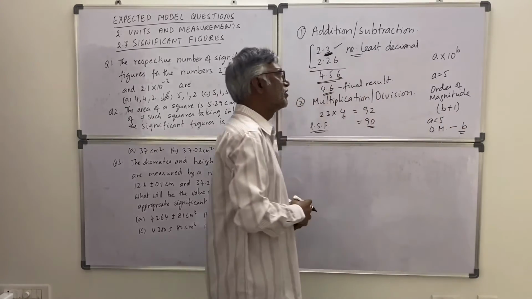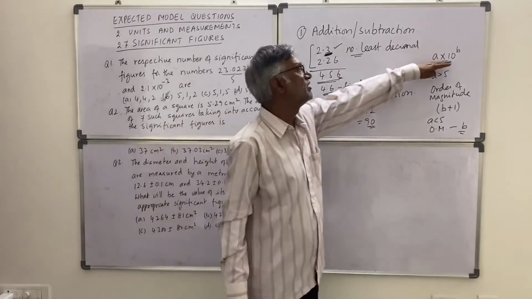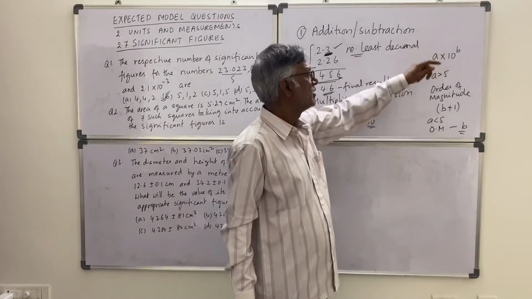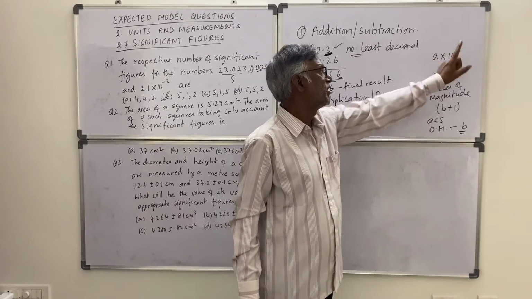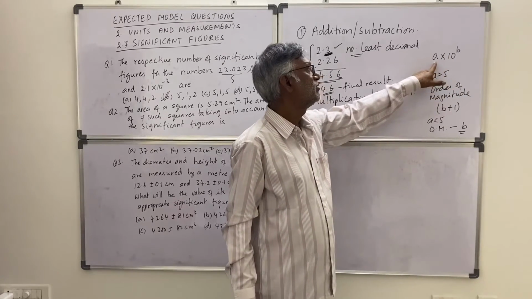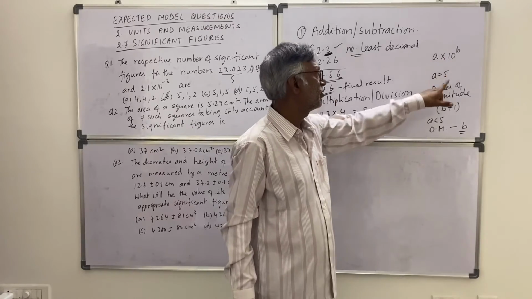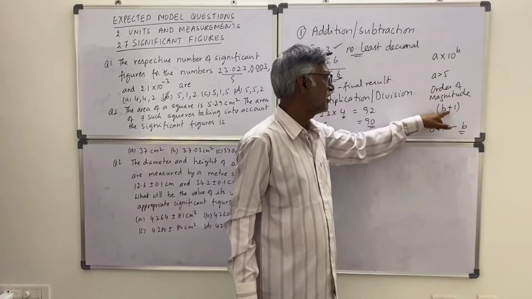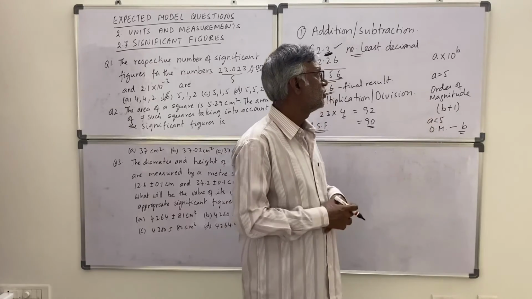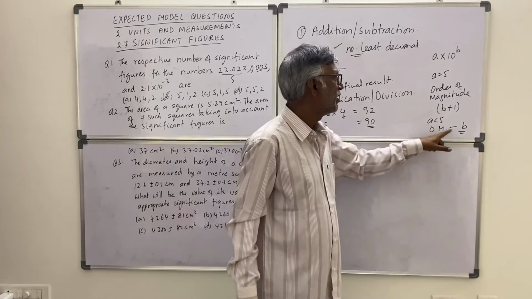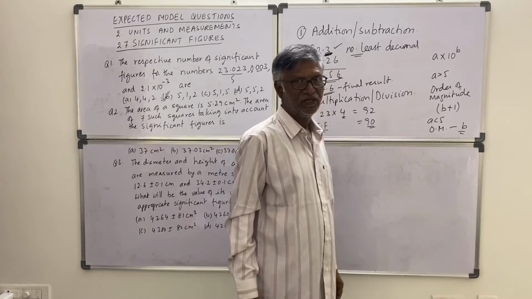Remember this way. If any number is given in terms of a into 10 to the power of b, if a is greater than 5, then it is b plus 1, meaning it becomes 10 to the power of b plus 1. If a is less than 5, you can just drop it, and the order of magnitude will be b.